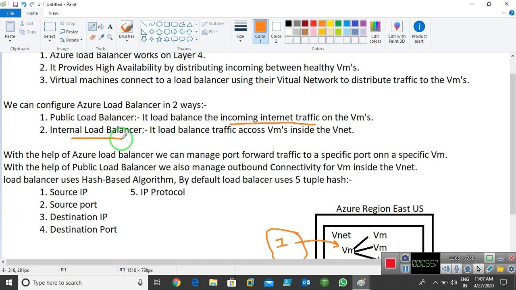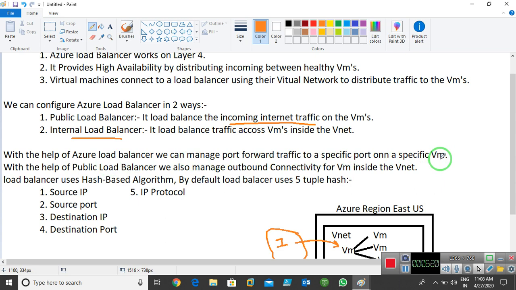Now we have two types of load balancer: public load balancer and internal load balancer. Public load balancer load balances your incoming internet traffic, and internal load balancer manages the internal traffic of VMs. Now with the help of Azure load balancer we can manage port forward traffic to a specific port on a specific VM.